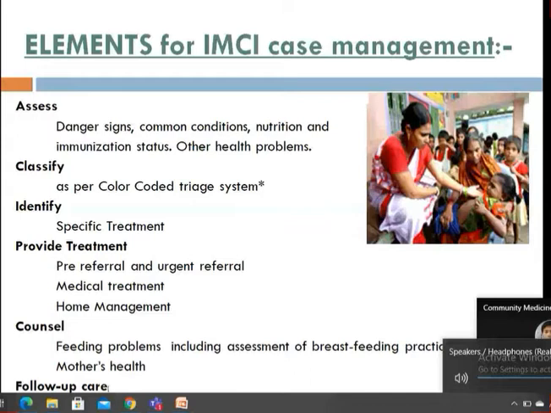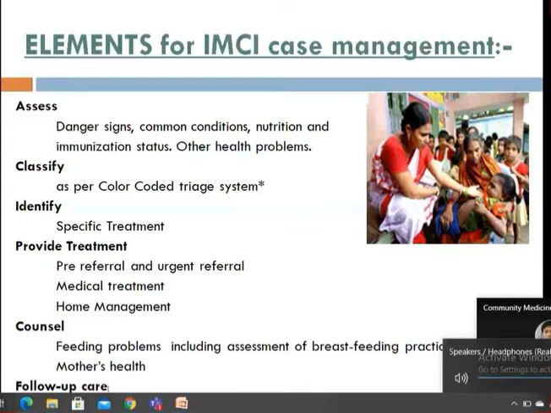After the specific treatment is given, we have to think about pre-referral and urgent referral. If you are working in a health post and you think that the child has severe anemia or severe pneumonia, then you can't manage there. The child may need a ventilator, an oxygen mask, other antibiotics and monitoring, I mean an ICU setup, so you have to refer them to the higher care centers. But before that, you have to give the pre-referral treatment.